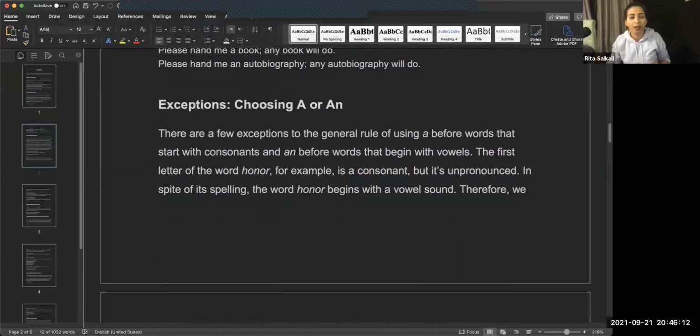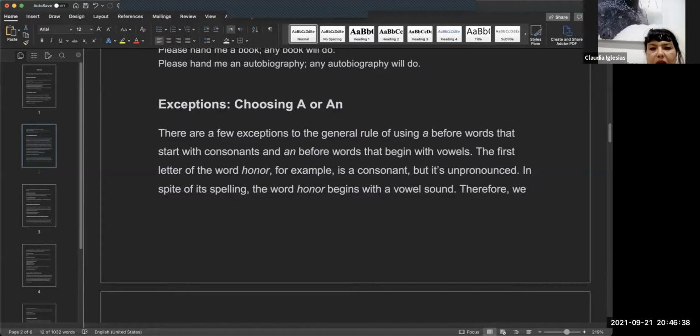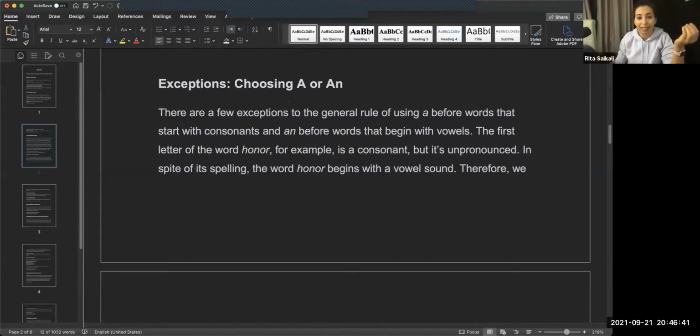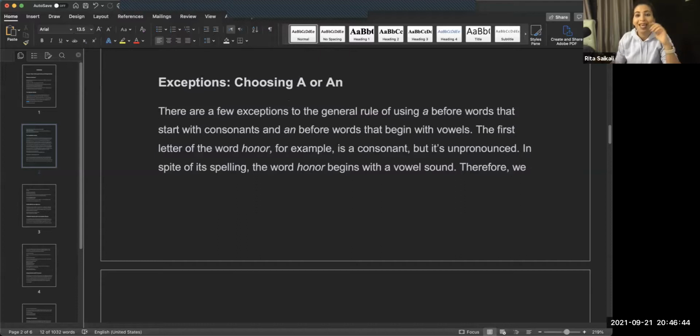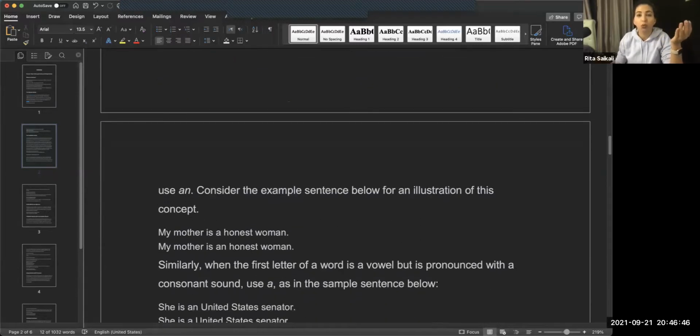Okay. So there are a few exceptions to the general rule of using a before a word with a consonant or an before a vowel. Like we were saying again in other videos, the first letter of the word horror is an H, which is a consonant, but it is unpronounced. So the first letter that we hear is O. So in spite of spelling it horror with H, it begins with a vowel sound. So we use an, okay?